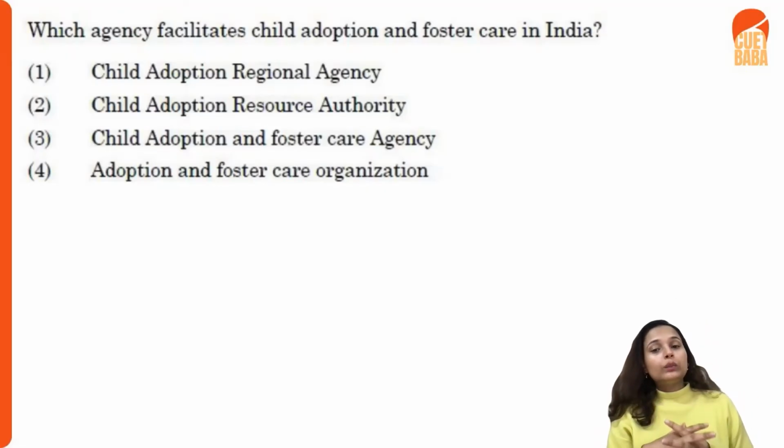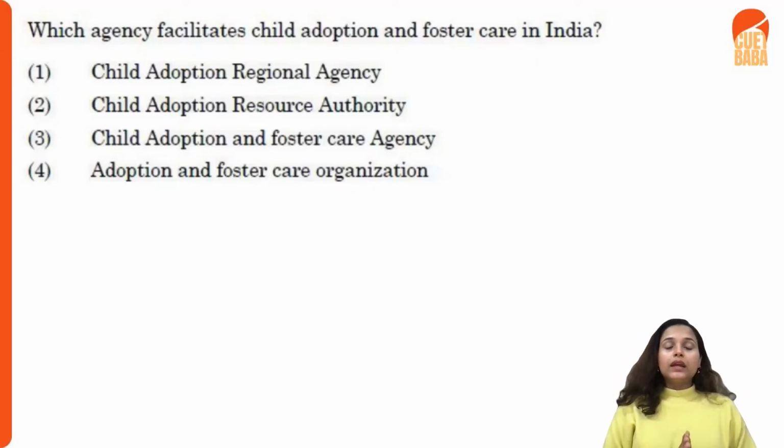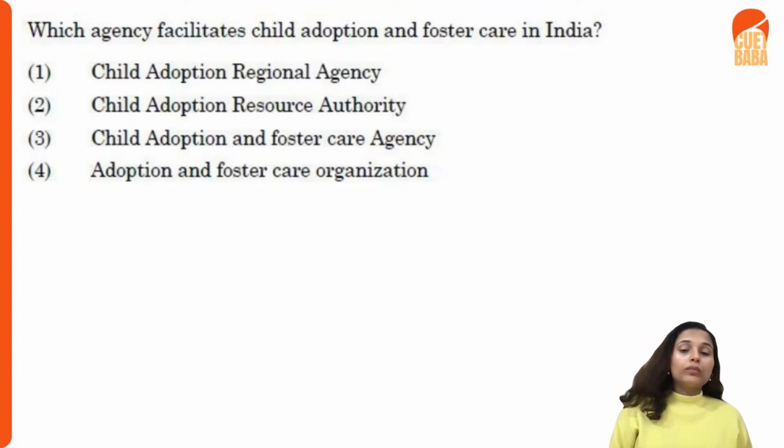So this is one agency which takes care of all these things, and there is also one thing associated with it. Yes, the minimum age of any parent in India to adopt a child is 30 years, and the maximum could be 50. Also, a single father cannot adopt a girl child, and there are other such rules. So CARA is the main authority, the main body. There is CARA and then there is SARA also. CARA is of course the main body which takes care of all these things.